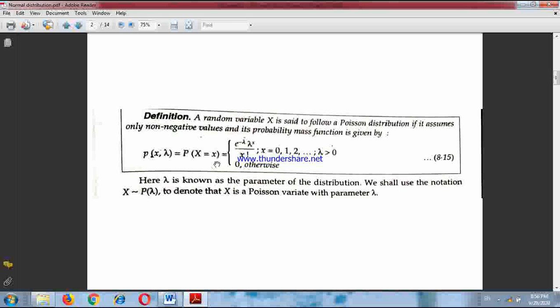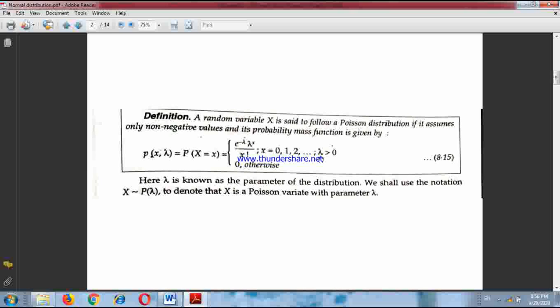probability x equals small x equals e to the power minus lambda, lambda to the power x by x factorial, and here x goes from 0, 1, 2 up to so on; so on means infinity. N tends to infinity means the number of trials is extremely large. Practically, if the number of trials exceeds 30, we take it as a large number of trials.